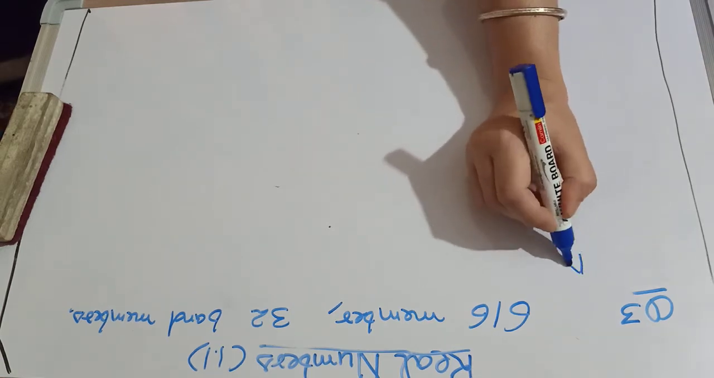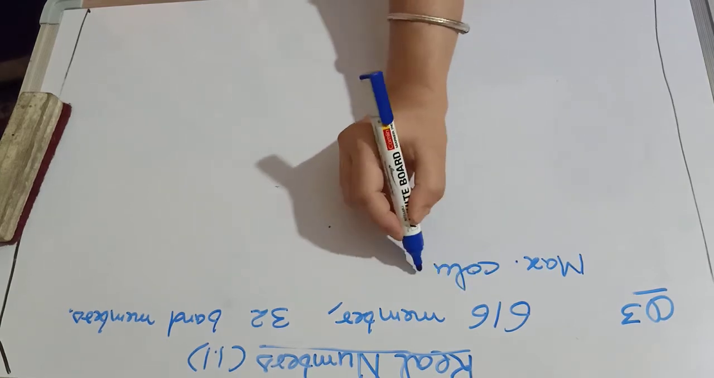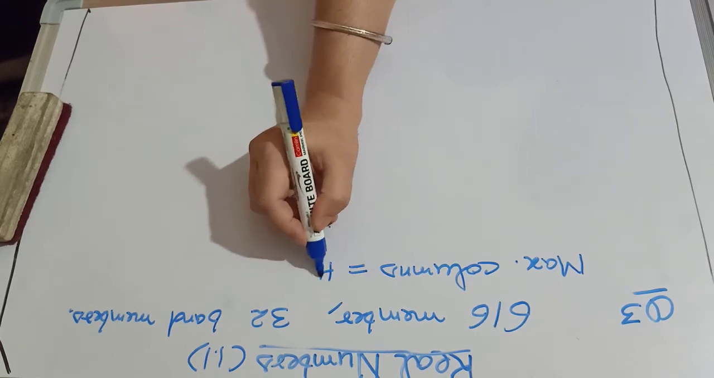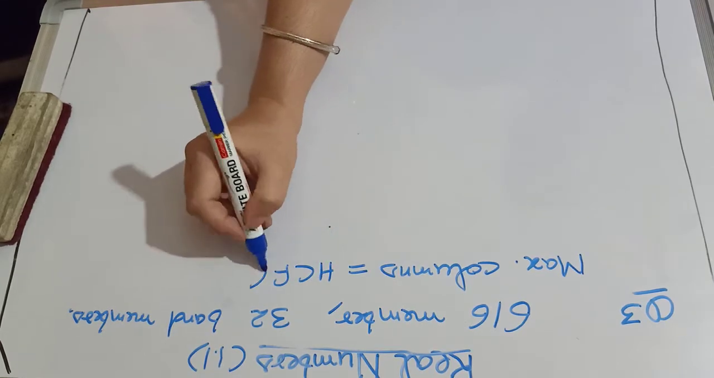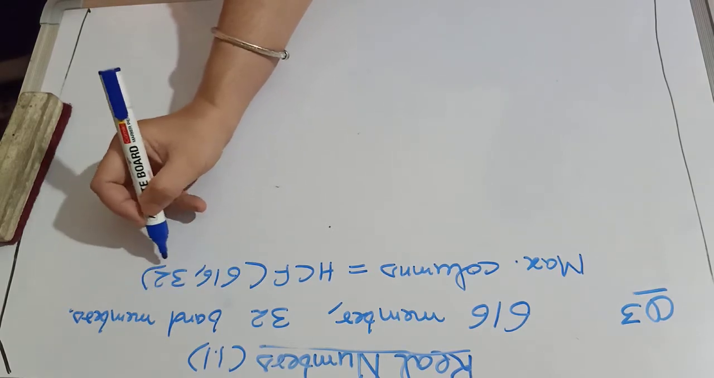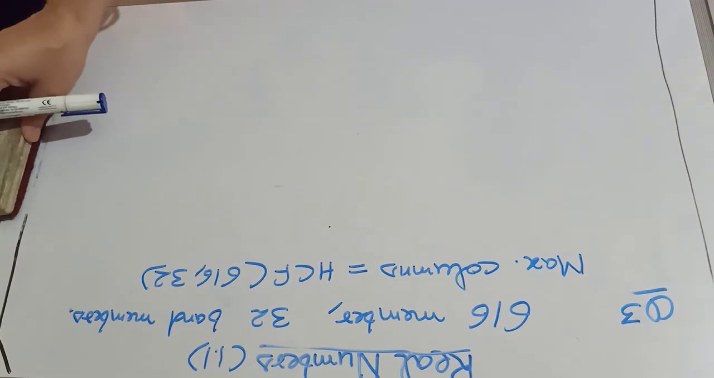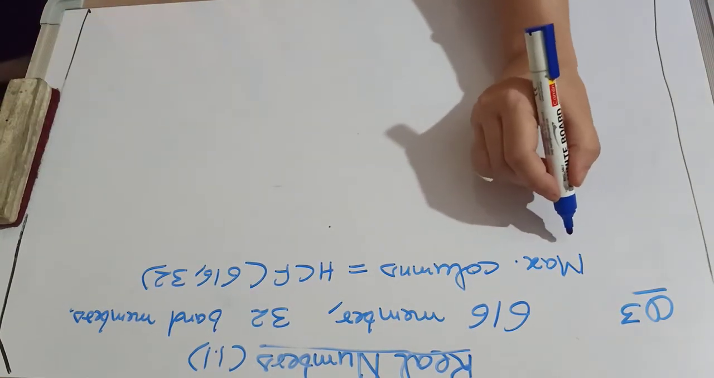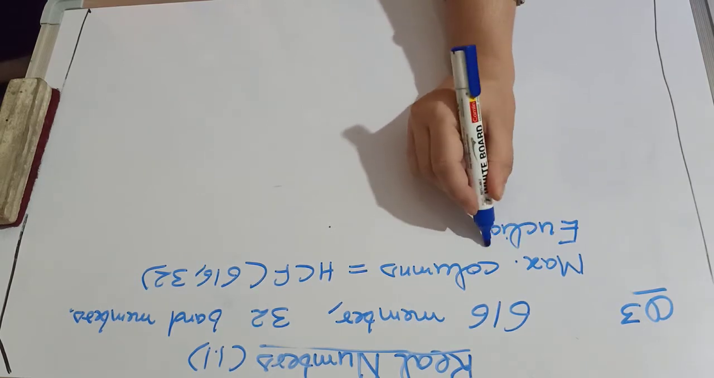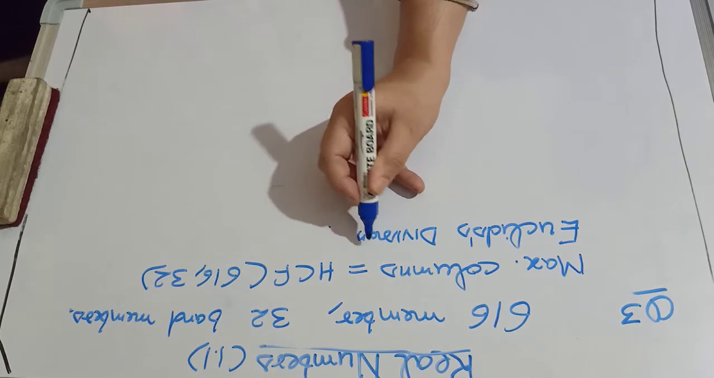So how will we find the maximum number of columns? The maximum columns in which they can march, basically that is the HCF of 616 and 32. So let us find out the HCF, as we have already done. How to find out the HCF? We are doing it with Euclid division lemma. Apply Euclid division lemma here.